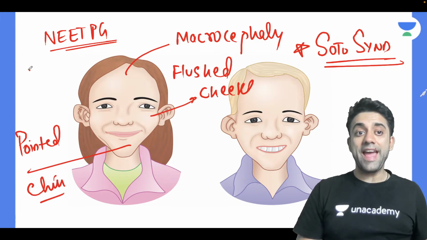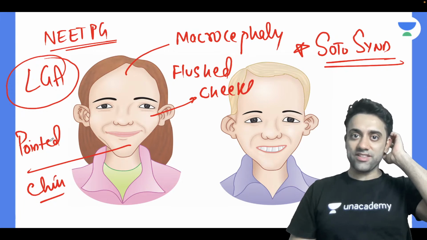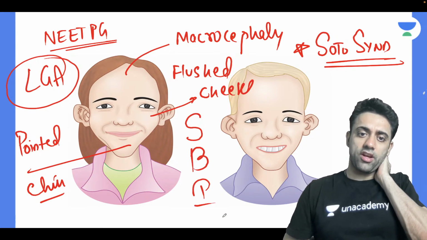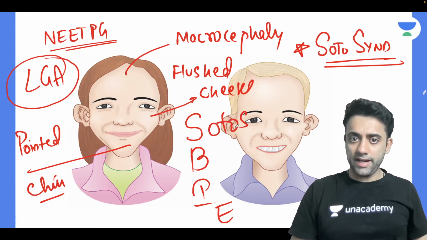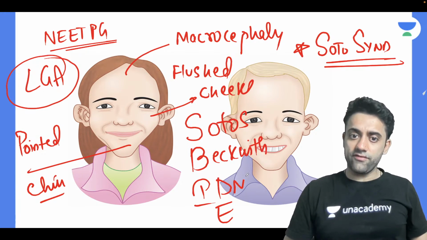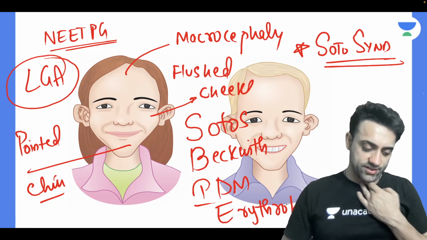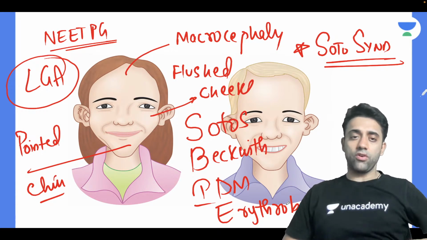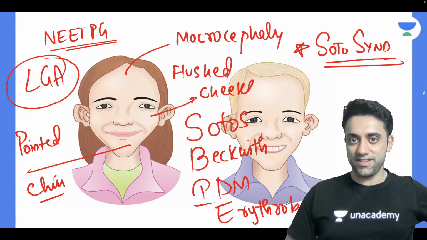The best answer will be LGA baby. Yes or no? Will this baby be a case of large for gestational age? Do you remember that? The mnemonic was State Bank of India extra account. S for Soto syndrome, B for Beckwith-Wiedemann syndrome, I for infant of diabetic mother, and E for erythroblastosis fetalis. So I'll repeat again, Soto syndrome is one of the causes of LGA. What is LGA? LGA is large for gestational age.